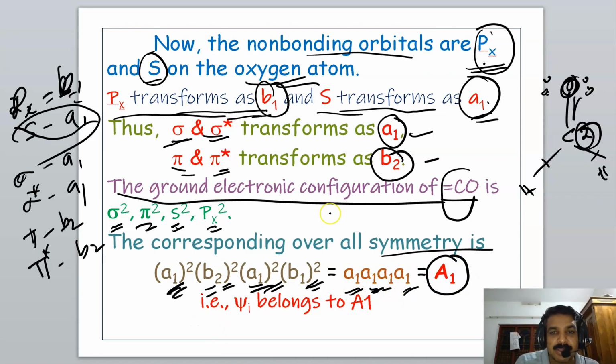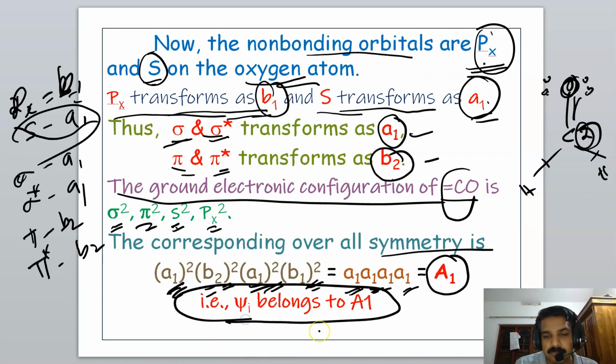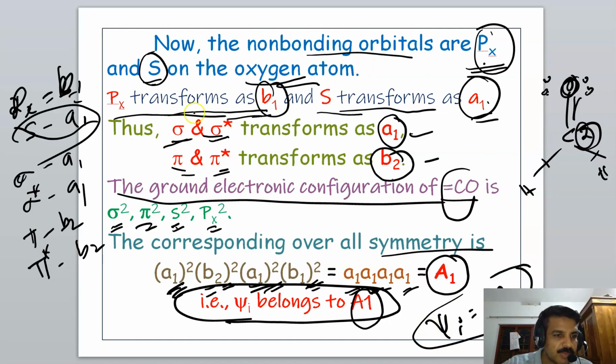That means the ground electronic configuration, psi I, belongs to A1. The ground wave function for the ground electronic configuration has A1 symmetry. So psi I is equal to A1. Clear?